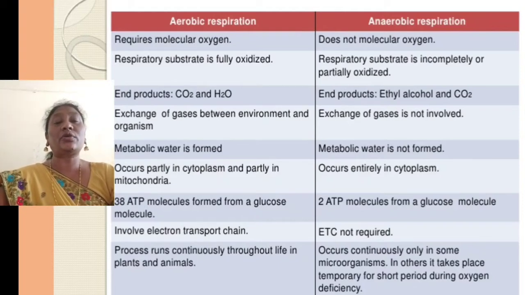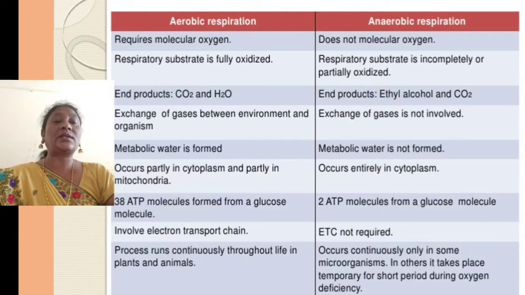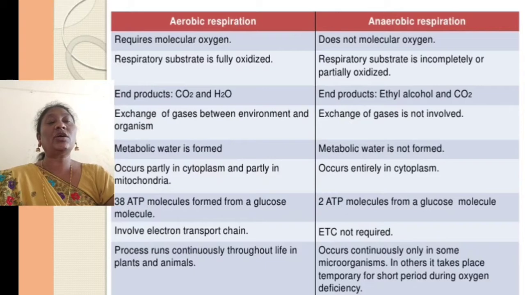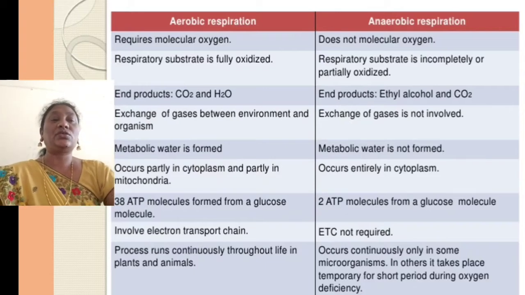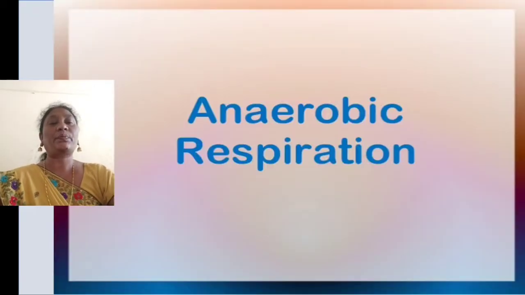Aerobic respiration runs continuously through life in plants as well as animals. Anaerobic respiration occurs continuously in some microorganisms, and in others it takes place temporarily for a short period during oxygen deficiency.